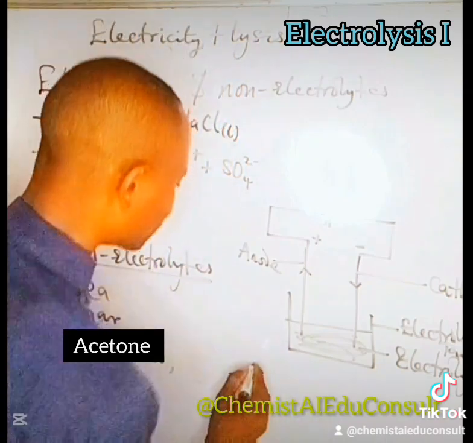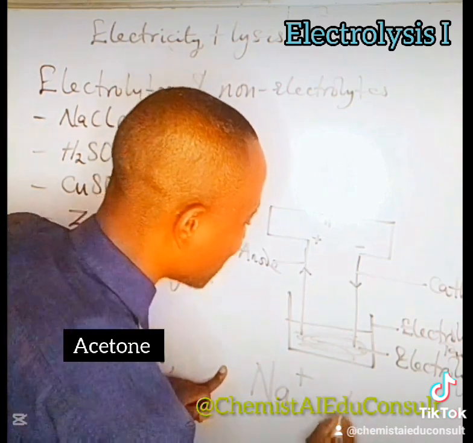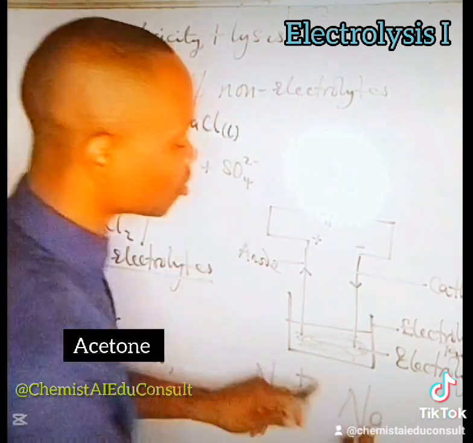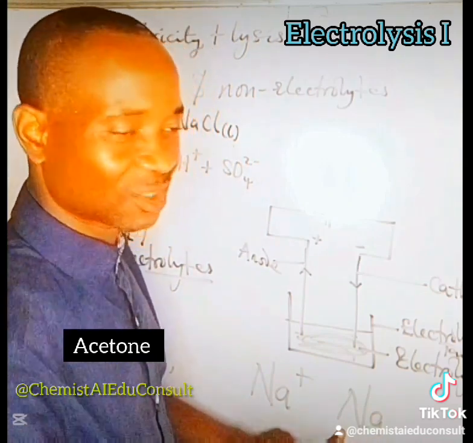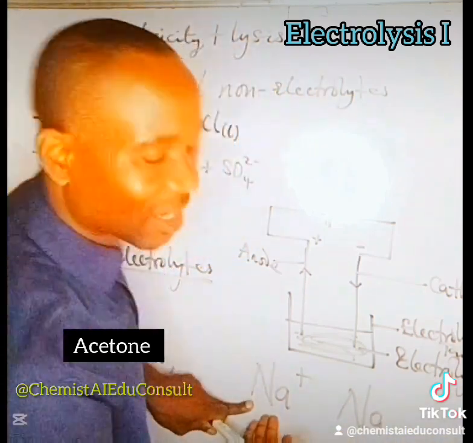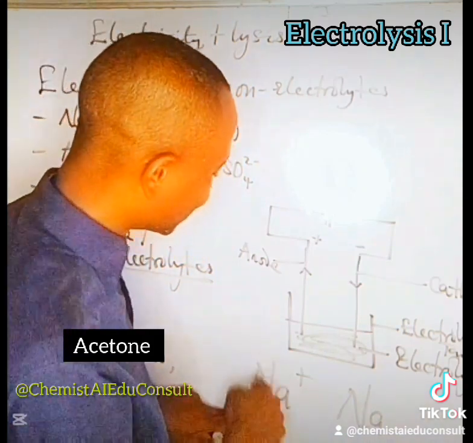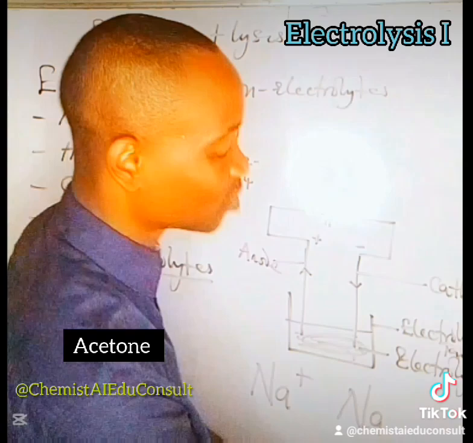For instance, sodium ion is a cation. It's not the same as sodium atom. Sodium atom, we know, is a metal. It loses electron. Now, when it loses electron, it becomes sodium ion. This sodium ion cannot lose electron. The only thing it does is to accept electron to become sodium atom.